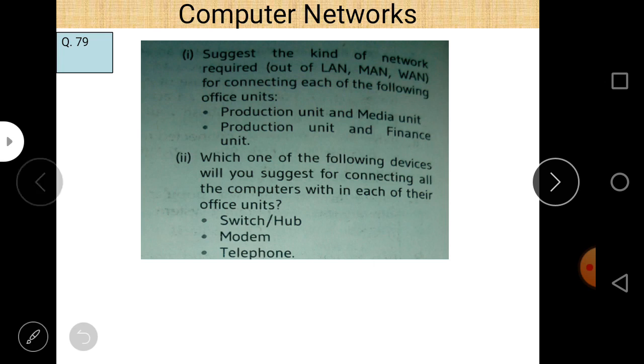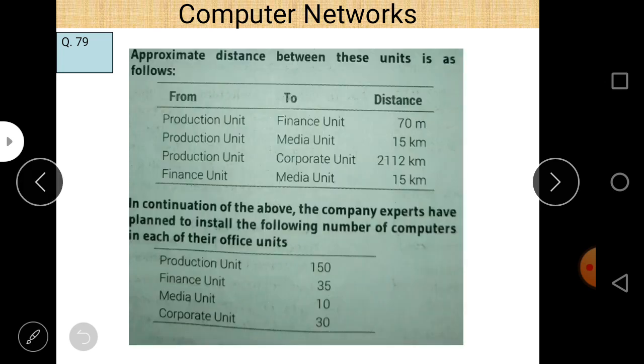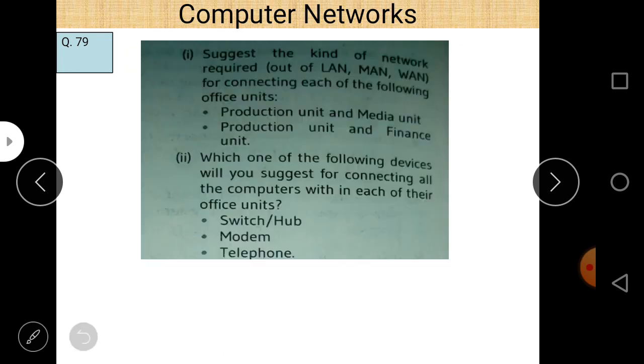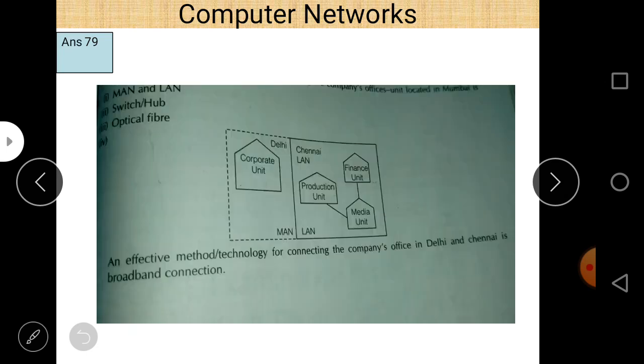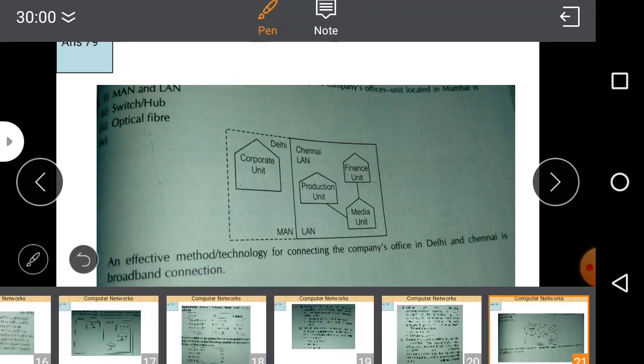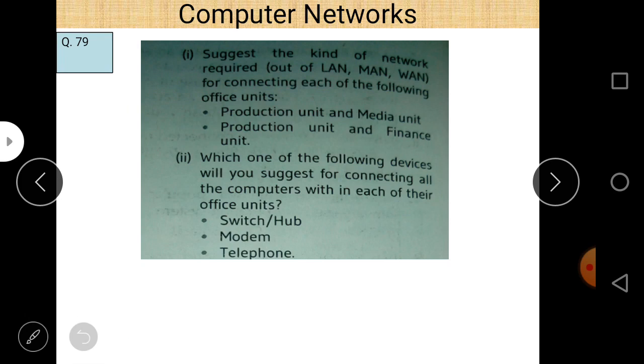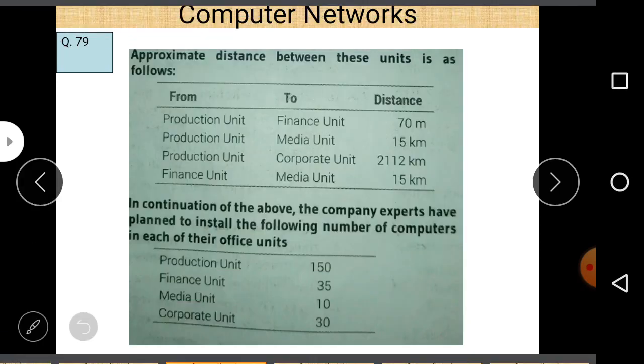Production unit and the finance unit. The distance is up to 70 meters. So of course, LAN is used. So let us check what is the answer. MAN and LAN. Production unit and media unit.